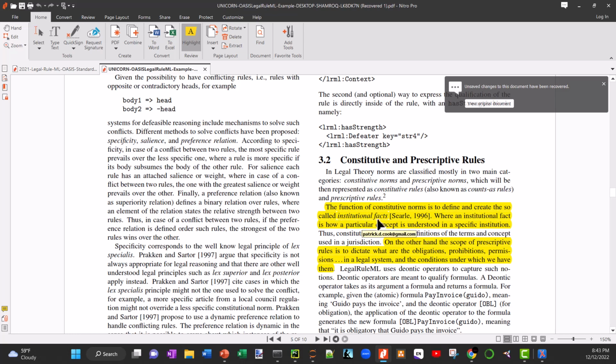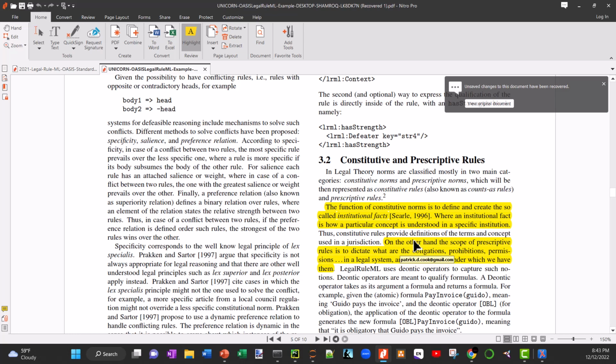They're facts. And the prescriptive rules dictate the obligations, the prohibitions, or the permissions. So those are the two representations of the provision or the law that is defined by the schema in Legal Rule XML. In a nutshell, I'll read the information from the regulation and extract the subject, the verb, the object, the actors, what action will take place, and what it acts upon: subject, verb, and object.